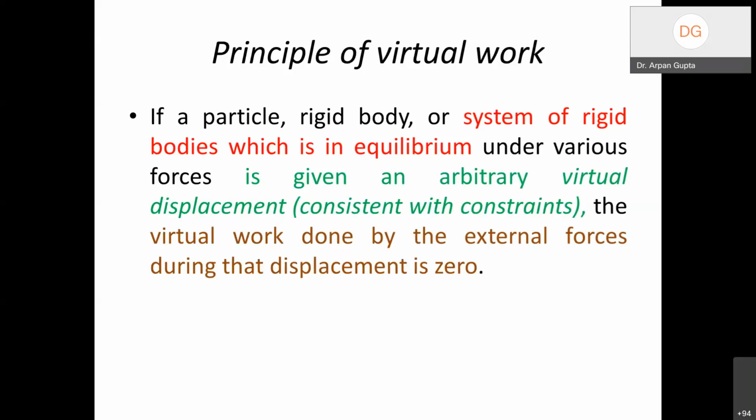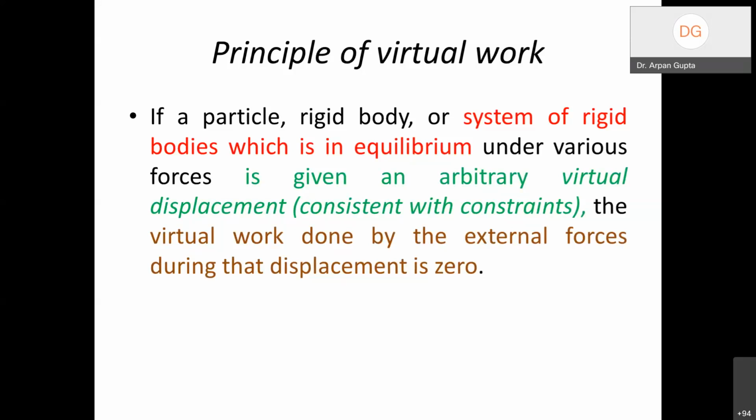So the principle says that if a particle or a rigid body or a system of rigid bodies, which is in equilibrium under various forces, is given an arbitrary virtual displacement, so you can give any arbitrary displacement, but it has to be consistent with the constraints, the virtual work done by the external forces during that displacement is 0.